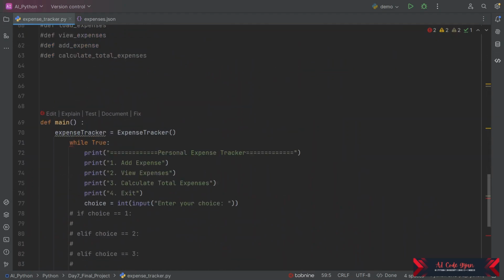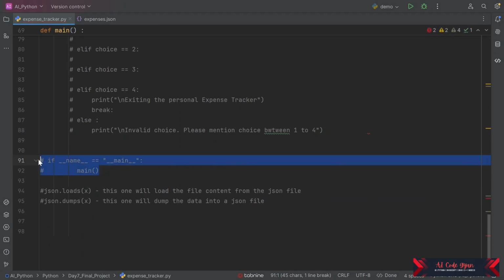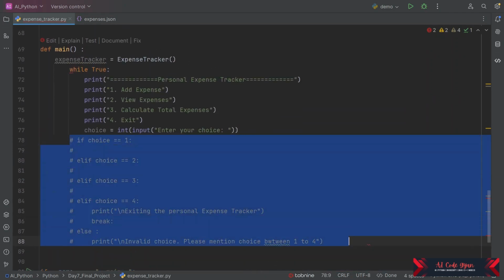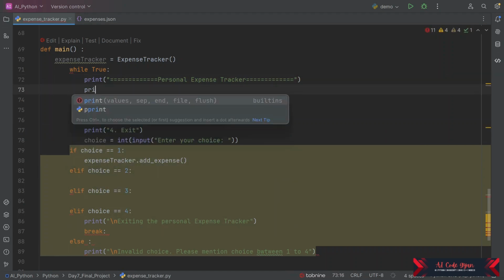Now what we are going to do, we are going to call this and make sure that we uncomment our implementation for the main function, and let us call all the functions or methods here. So basically expense tracker dot add expense we are going to use here in add expense. Yeah, so there's one more thing we are missing. We have forgotten to take the inputs.